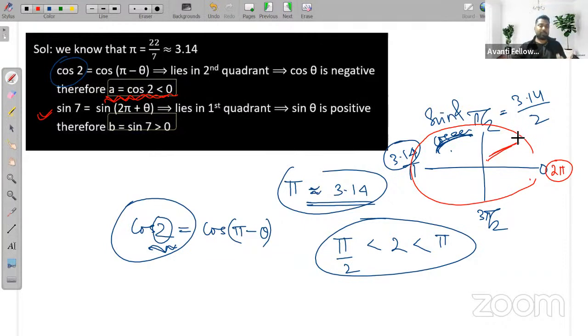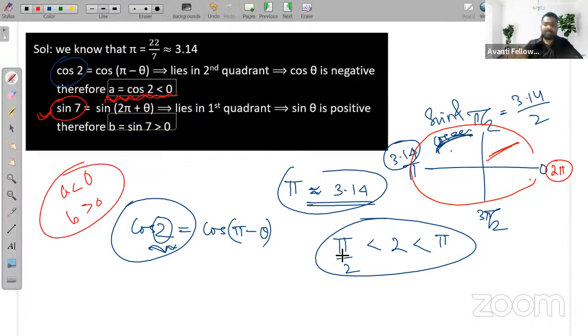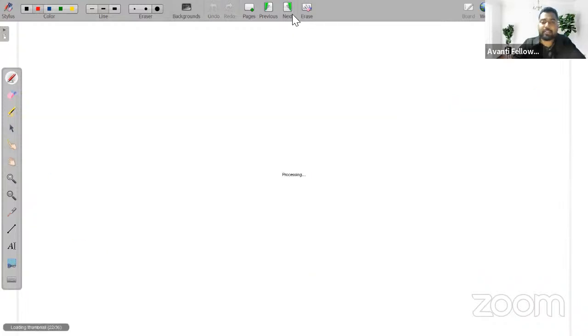We know in the first quadrant all the trigonometric ratios are positive, so simply we can say sin 7 is positive. That is, b is positive, a is negative and b is positive. I hope this is clear to all of you guys. Let's respond in the chat box. Is it clear to all? Chalo, let's move to the next thing.